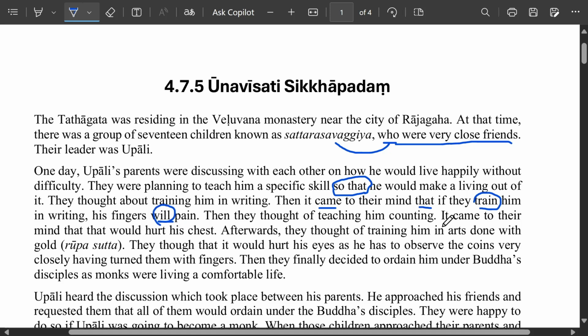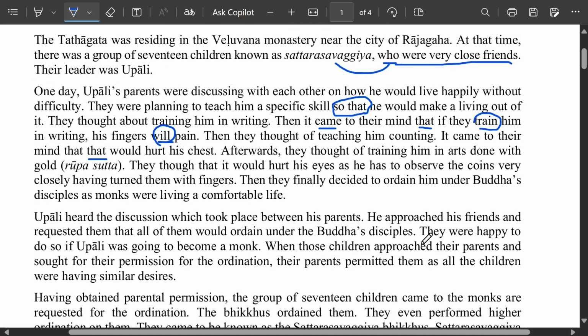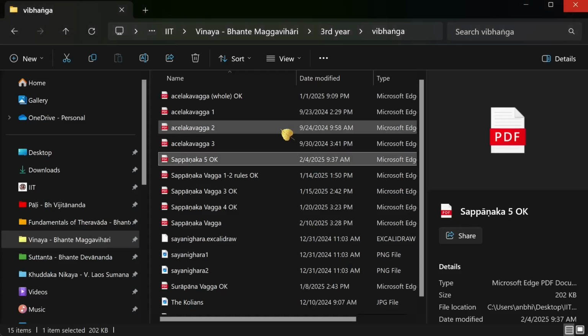Then they thought of teaching him counting. No relative clauses. It came to their mind that that would hurt his chest. Yes, this is not a relative clause. Afterwards, they thought of training. Where are the relative clauses? Today everything is wrong, right? Okay, Abhidhamma.